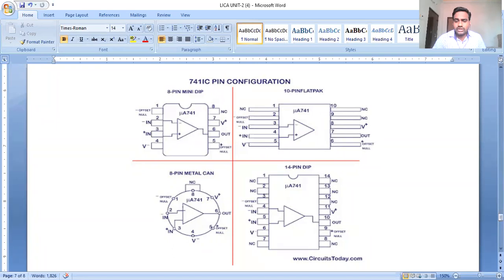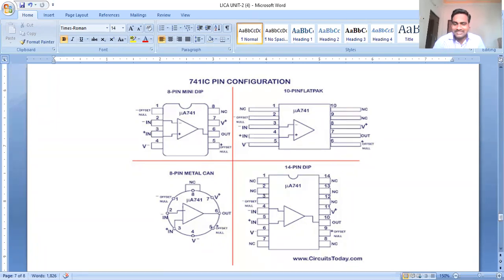Someone posted an additional doubt. In the discussion of DC characteristics, we discussed input bias currents. What is the behavior of input bias currents?